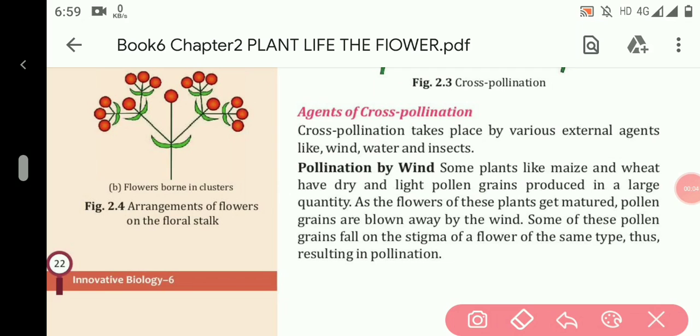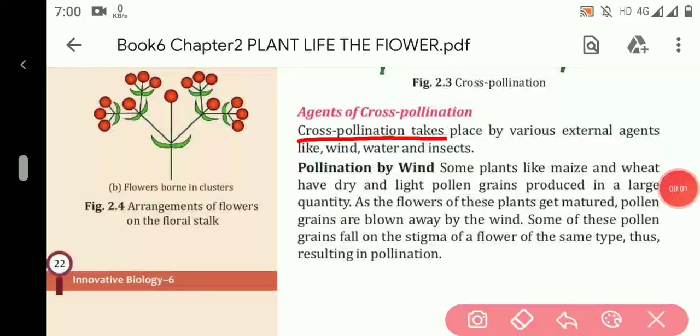This is a biology class. In the last class, we have studied about pollination. There are two types of pollination, self-pollination and cross-pollination. Self-pollination occurs naturally, but cross-pollination occurs through external agents such as wind, water and insects. So our first topic is agents of cross-pollination.